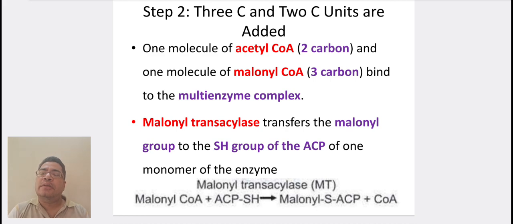Next step is where 3 carbon and 2 carbon units are added. One molecule of acetyl CoA containing 2 carbon and one molecule of malonyl CoA containing 3 carbon bind to the multi-enzyme complex. Malonyl transacylase transfers the malonyl group to the SH group of ACP of the monomer of the enzyme. It is written as malonyl coenzyme A plus acyl carrier protein gives malonyl acyl carrier protein plus coenzyme A in the presence of the enzyme malonyl transacylase.